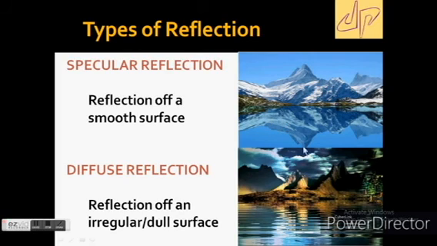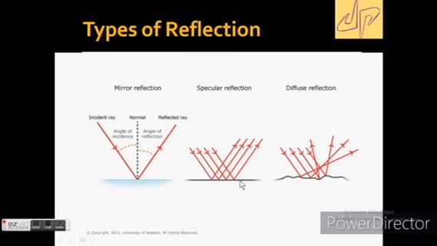But this pond surface is very rough, so the light is not reflecting perfectly. You can understand it here: if this is the surface and light rays fall on it, they reflect nicely in a particular direction. This is known as specular reflection.